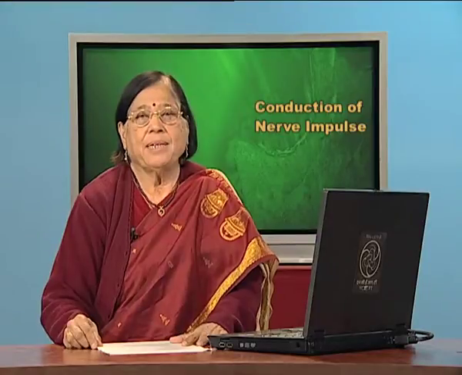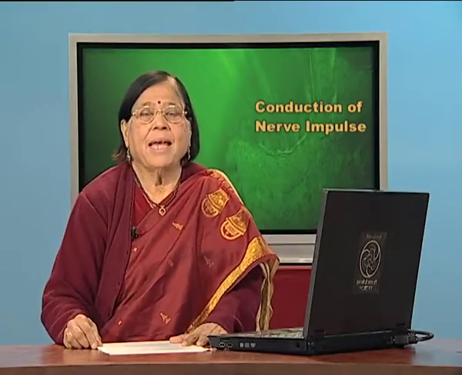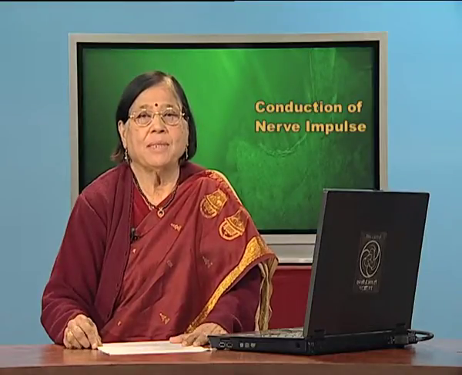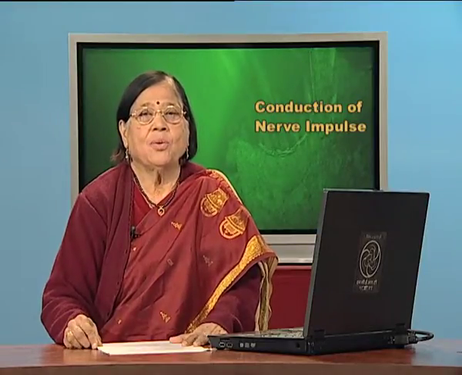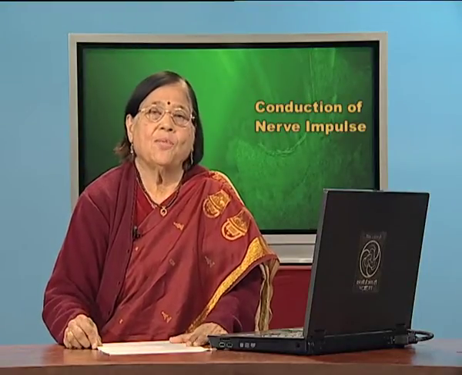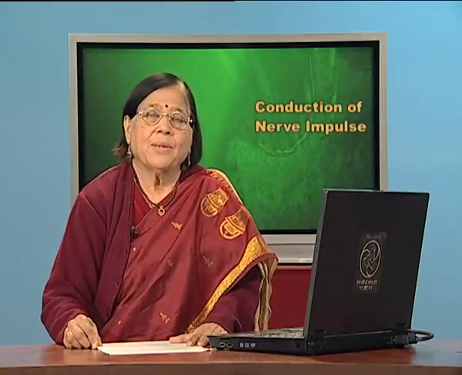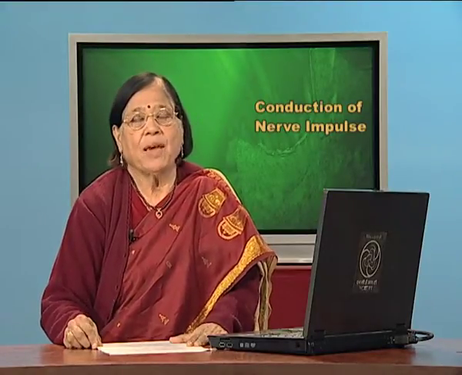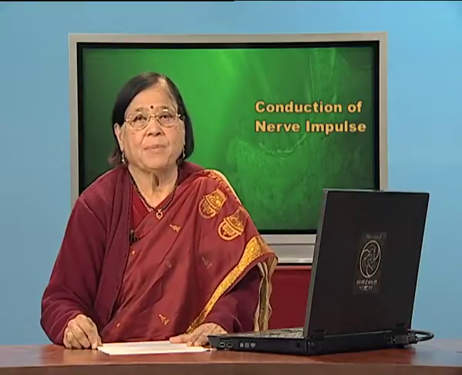The main point to understand here is that the nerve cell which is in resting condition at the moment is also to be known as in a polarized condition. What do we mean by this? So far we have talked about concentration gradient, and also we have talked about sodium potassium pump.